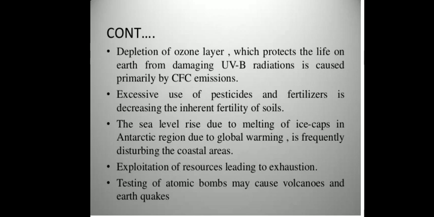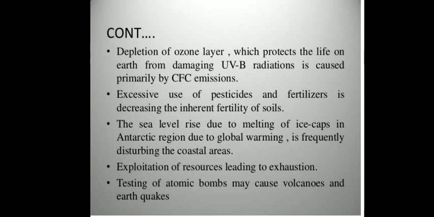And due to the depletion of the ozone layer, the temperature in the atmosphere is increasing, which has led to global warming. And due to global warming, the ice in the Antarctic region has started melting, which has led to an increase in the level of seawater, which has disturbed the areas around the coastal regions.